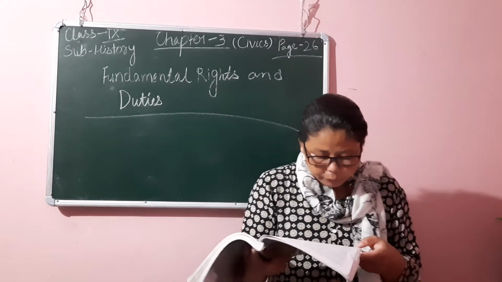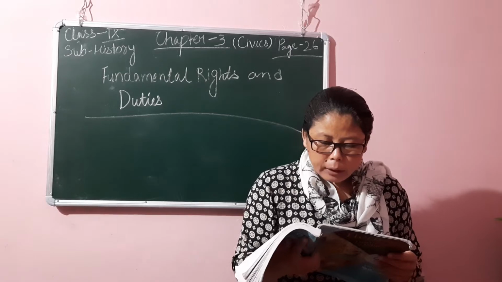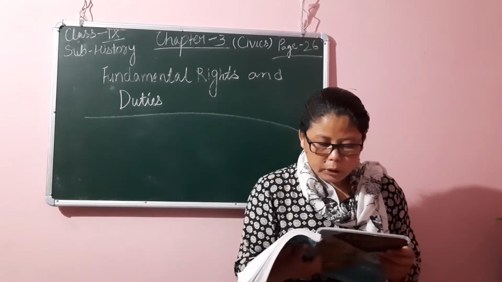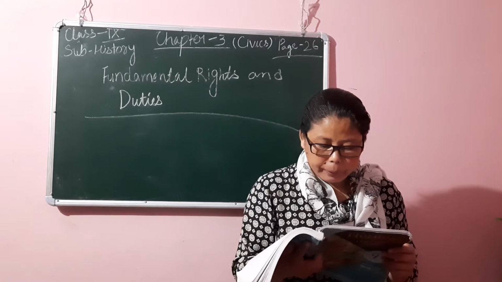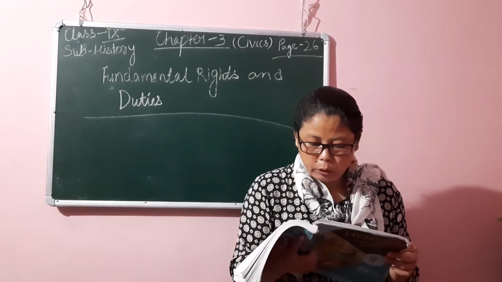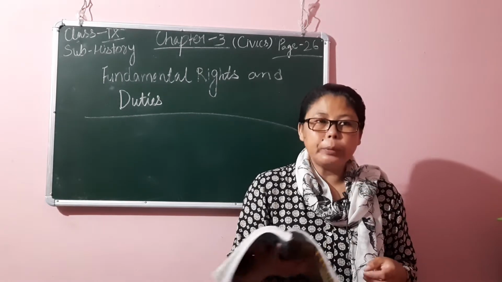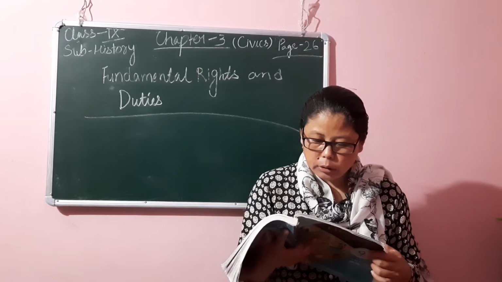Even this freedom to move freely throughout the territory of India has some restrictions. The restrictions on this freedom are on the following grounds. First is in the interest of public order. Second, for the protection of the interests of any scheduled tribe.